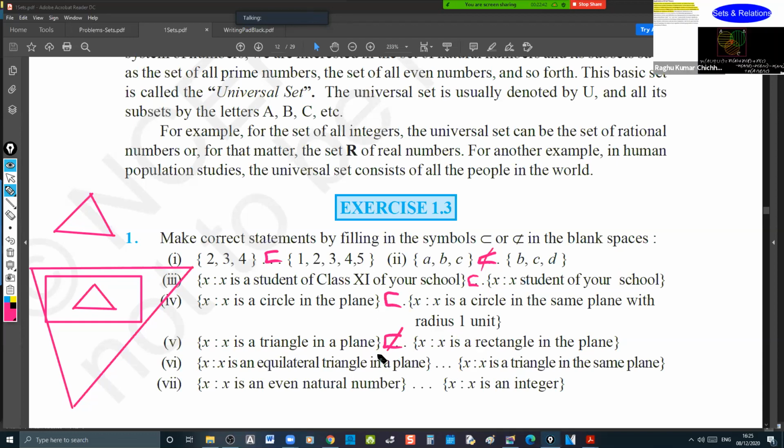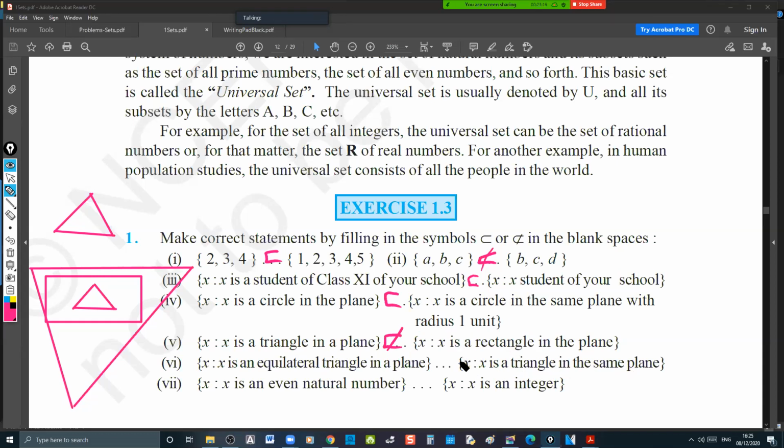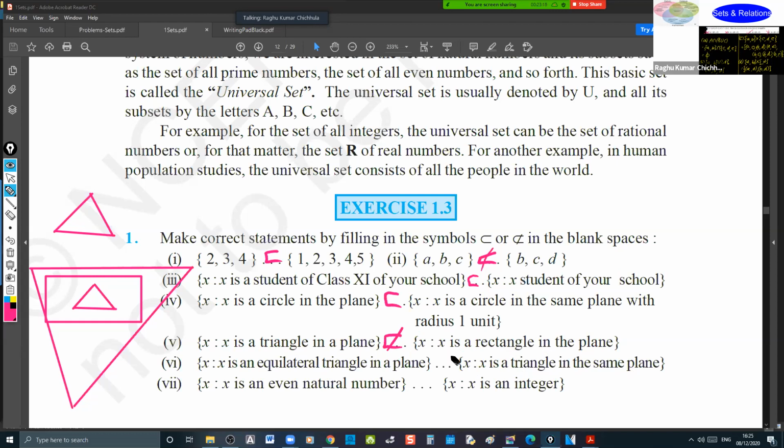Sir, an equilateral triangle is a triangle, no? Yes, sir. Equilateral triangle is a triangle. So an equilateral triangle is a special case of a triangle. X is a triangle in the same plane means... you tell me whether an equilateral triangle is a triangle or not. It is a triangle, sir. So I think it is a subset.